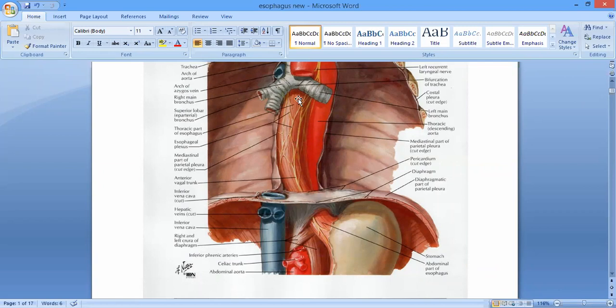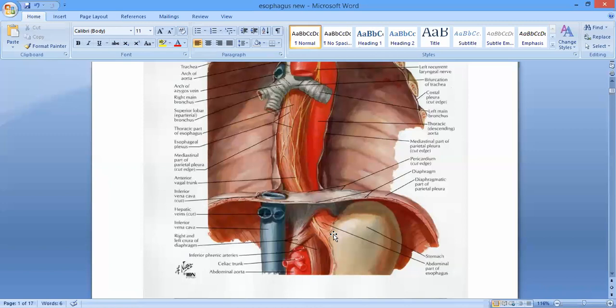If you have a look at this tube, normally this tube is kept patent, right? It is kept flattened anteroposteriorly, and its lumen remains collapsed. It only dilates during the passage of food. Is it clear? Yes, sir. Normally this tube is patent and keeps collapsed, and it dilates only when you eat and pass the food content from the pharynx into the stomach.